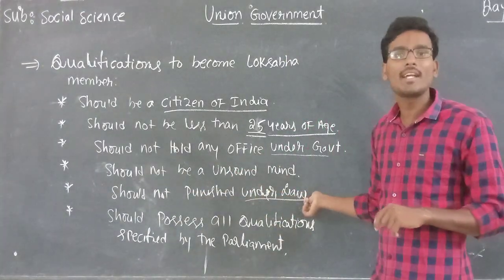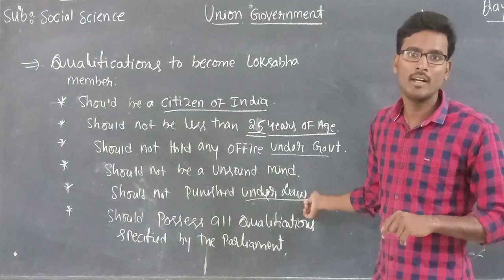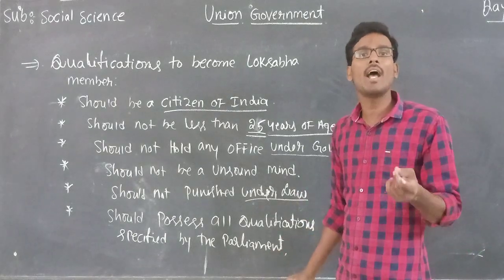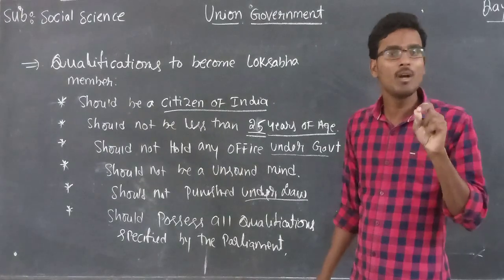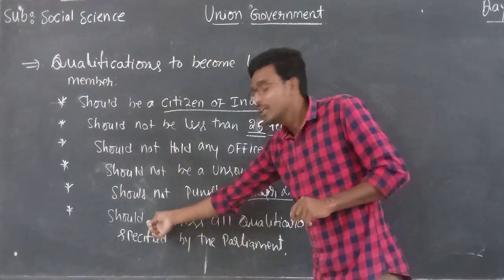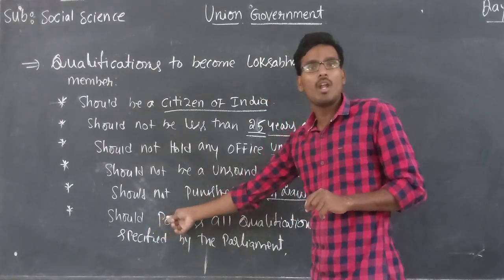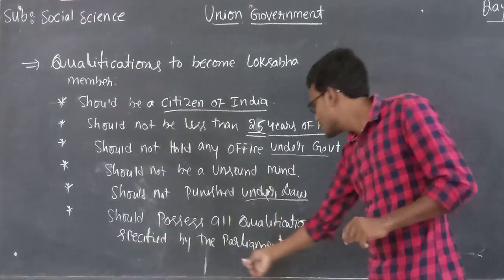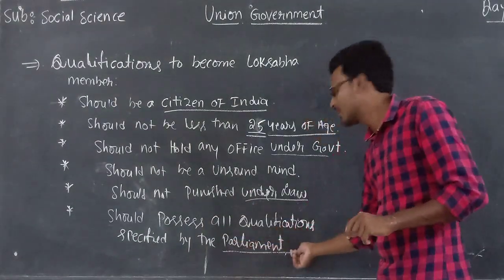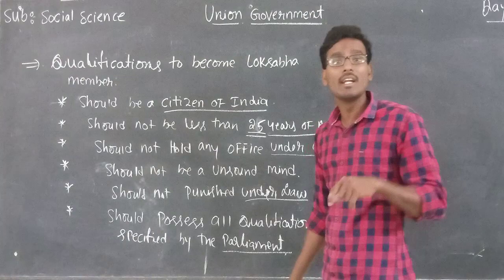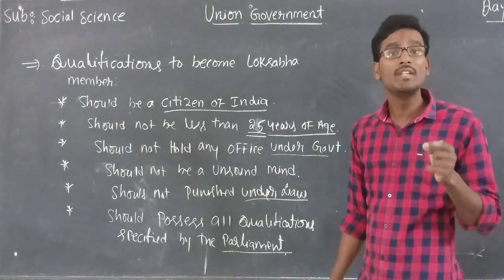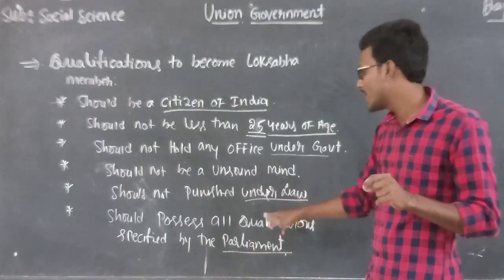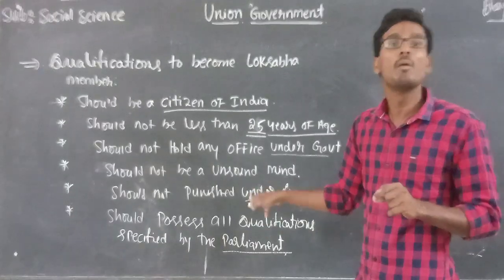He should not be accused in any case by the court of law, and he should possess all the qualifications that are specified by the Parliament. Actually, the Parliament will issue some qualifications which are needed. So all the qualifications he must possess.